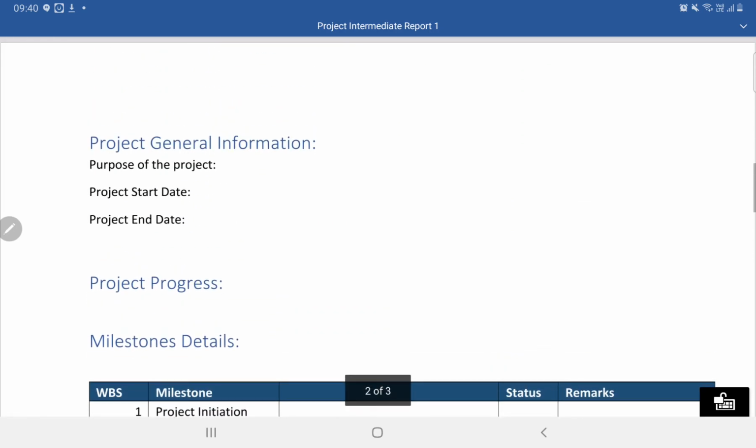So this is our first intermediate report template. See, in this document, team, the first intermediate report is very easy to fix, because we speak a lot about the development of your milestones and project progress document.